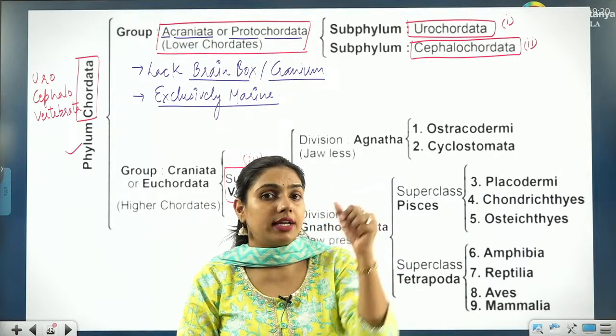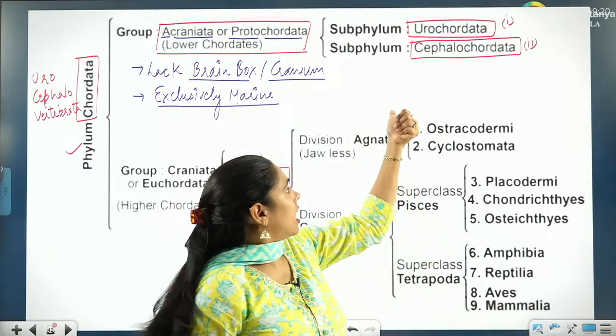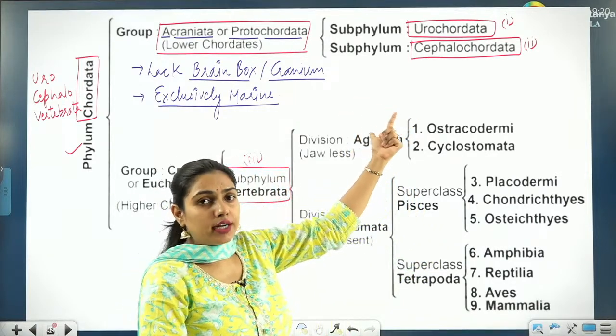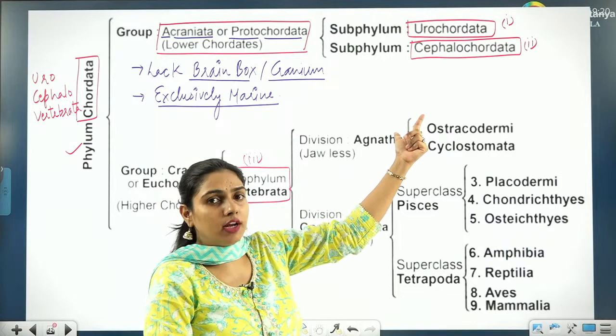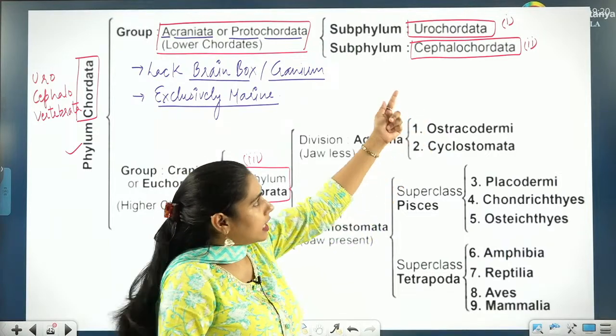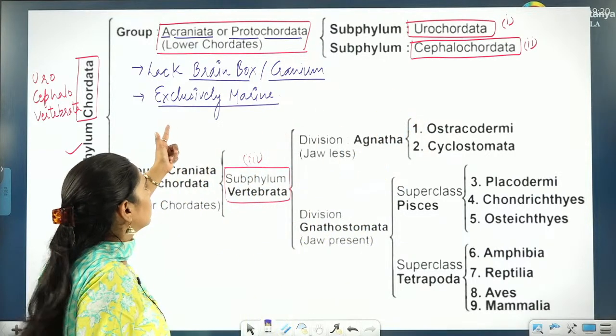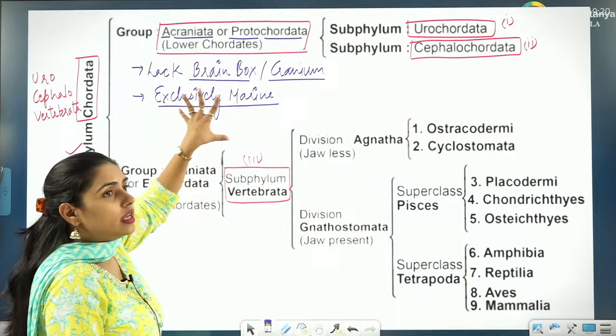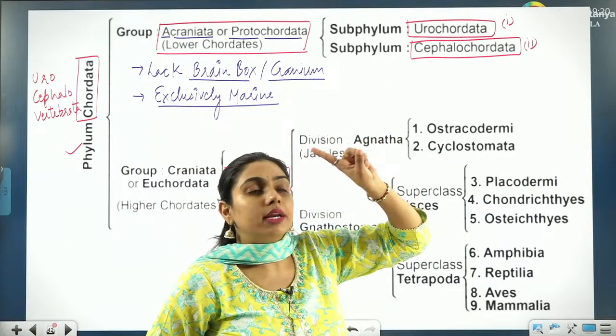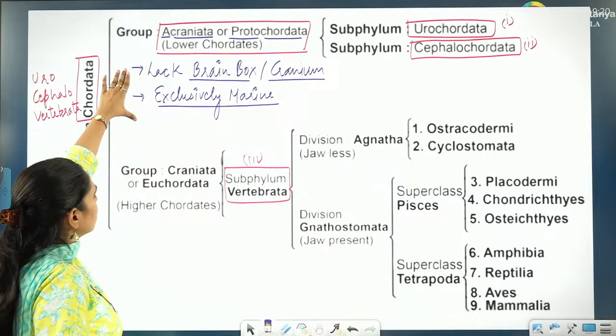After Hemichordata, Urochordata and Cephalochordata are coming first in the chordate phylum. They are also exclusively marine. So they are only and only found in marine water. So these 2 features you have to remember.